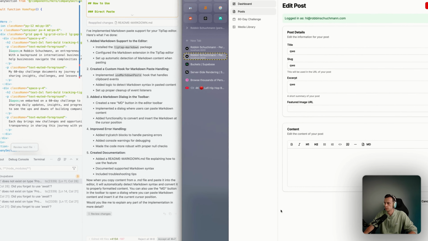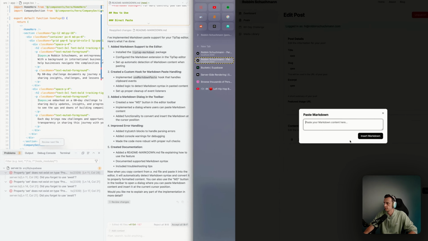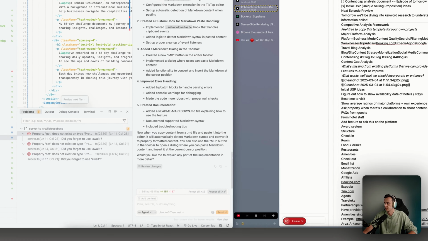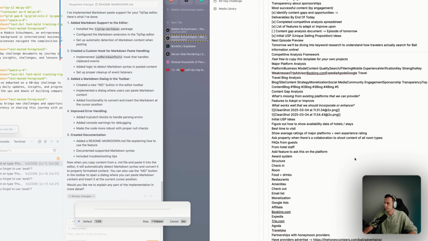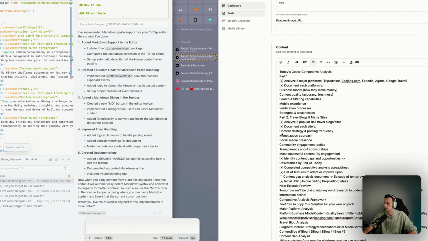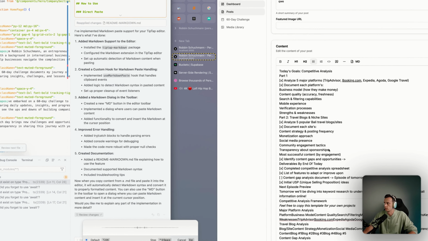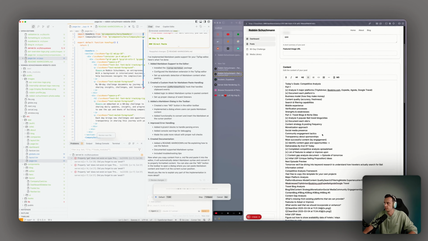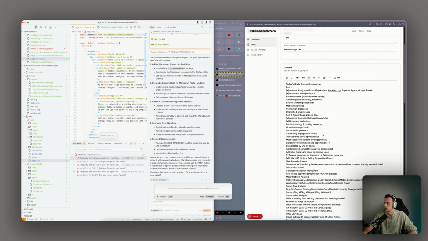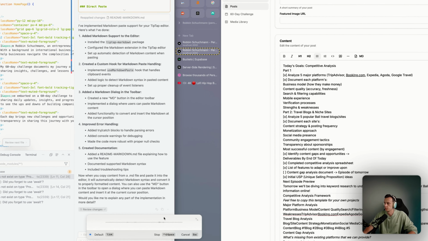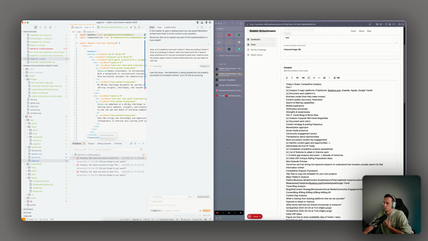Okay, seems the markdown is done. Let's see. Okay, so it pastes it. It's pasting it now, just it doesn't show any styling. It doesn't show any headings. It doesn't show any bullet point list. It doesn't show anything. So it's now just converted to plain text. I need to have the proper H2, bolded words, bullet points, etc. Can you help me with this? Would have been nice if it was a one-taker.